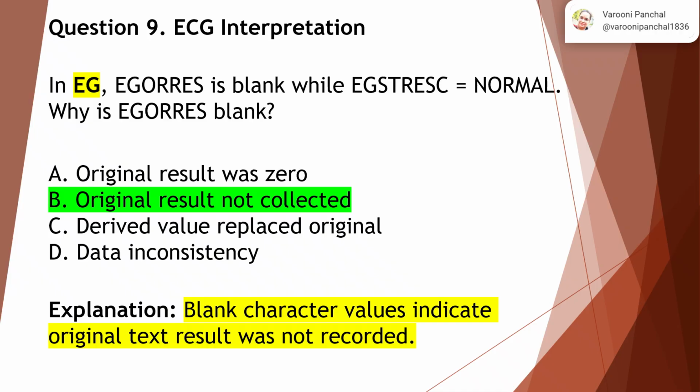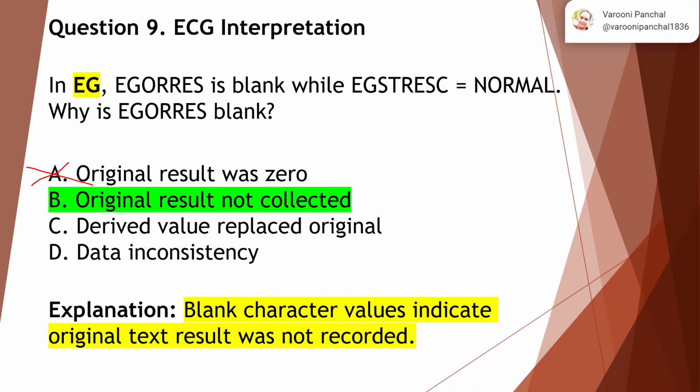Question 9, ECG interpretation. In EG, EGORRES is blank, while EGSTRESC is equal to normal. Now, why is EGORRES blank? The correct answer is original result was not collected. As we know, blank means nothing but not collected. Now, original result was 0? No, 0 and blank are absolutely different terminologies. I hope till now you are understanding the difference between these two.